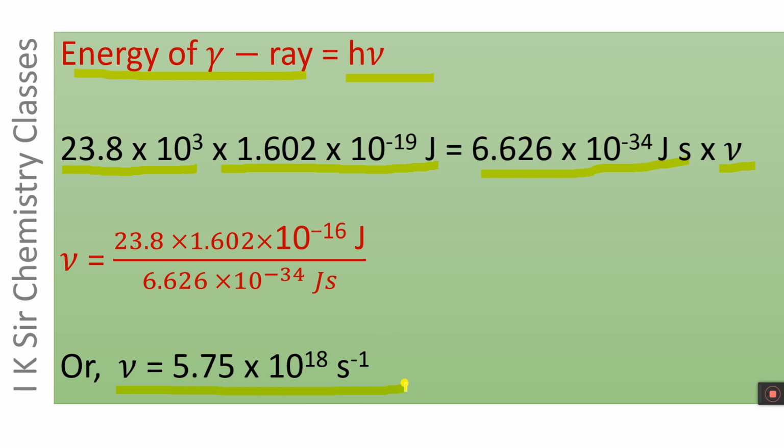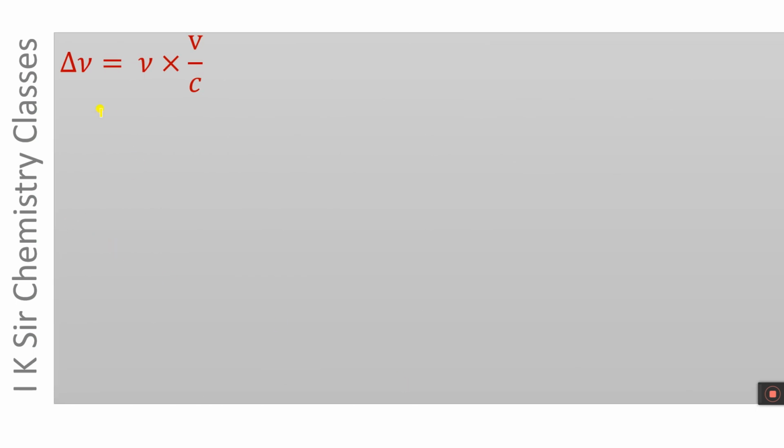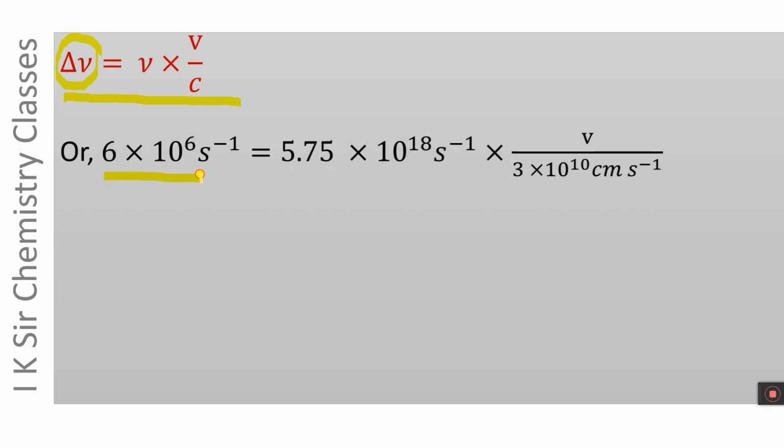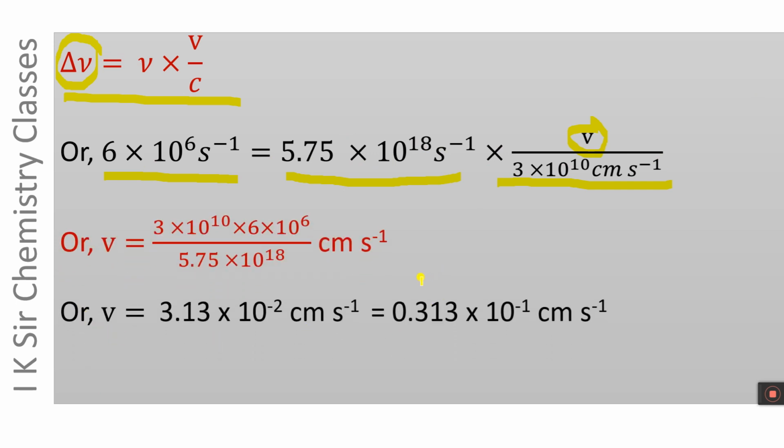And finally, we will calculate the Doppler velocity using this equation: delta nu equals nu into V by C. We have already calculated delta nu, 6 into 10 to the power 6 per second. The frequency of emitted gamma ray is 5.75 into 10 to the power 18 per second, as we have already calculated. This is the velocity of electromagnetic radiation, gamma radiation, and this is Doppler velocity V. On solving this equation, we get the Doppler velocity equal to 0.313